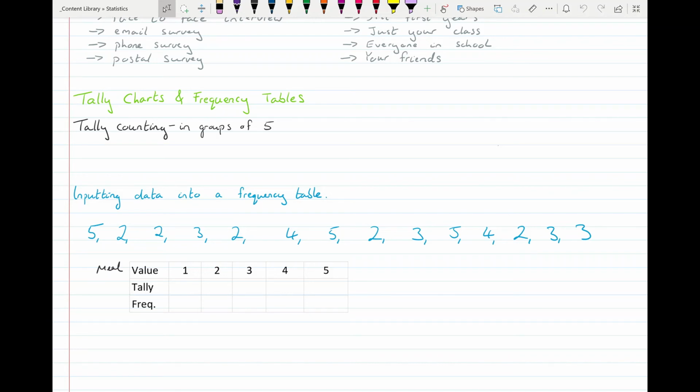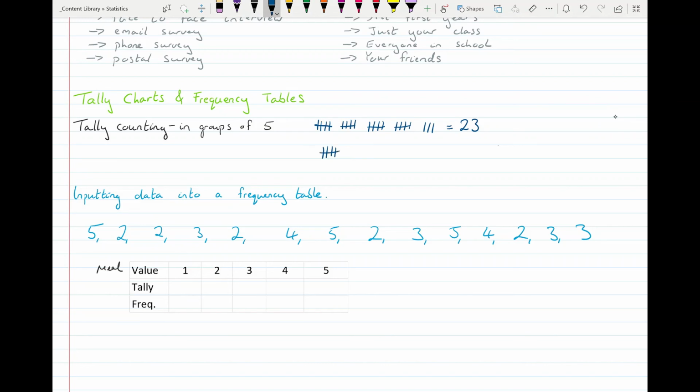So tally counting is a good way of counting stuff up quite quickly. And it's in bundles of 5. So you might have seen this kind of marked off. If I was counting, I'd have 1, 2, 3, 4. I have 4 little marks. And then the 5th mark will be across it to just turn it into a bundle. So when this adds up into lots of bundles, I can quickly read off, like here for example, I have 23 because I have 4 bundles of 5 and 1 bundle of 3, so that gives me a total of 23.